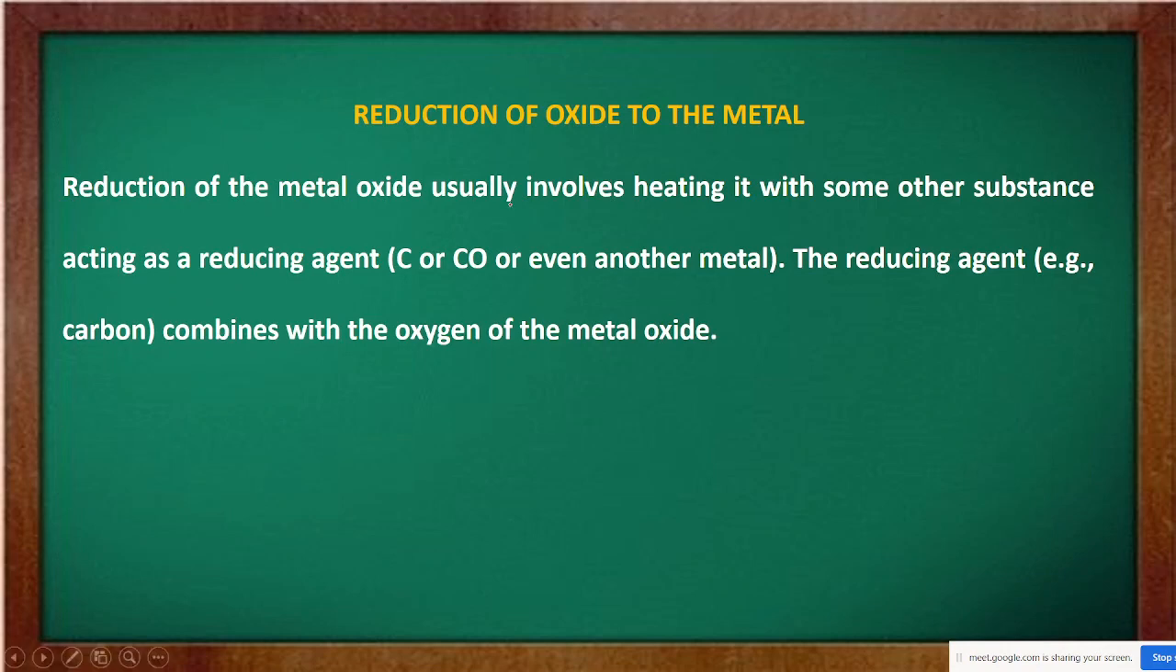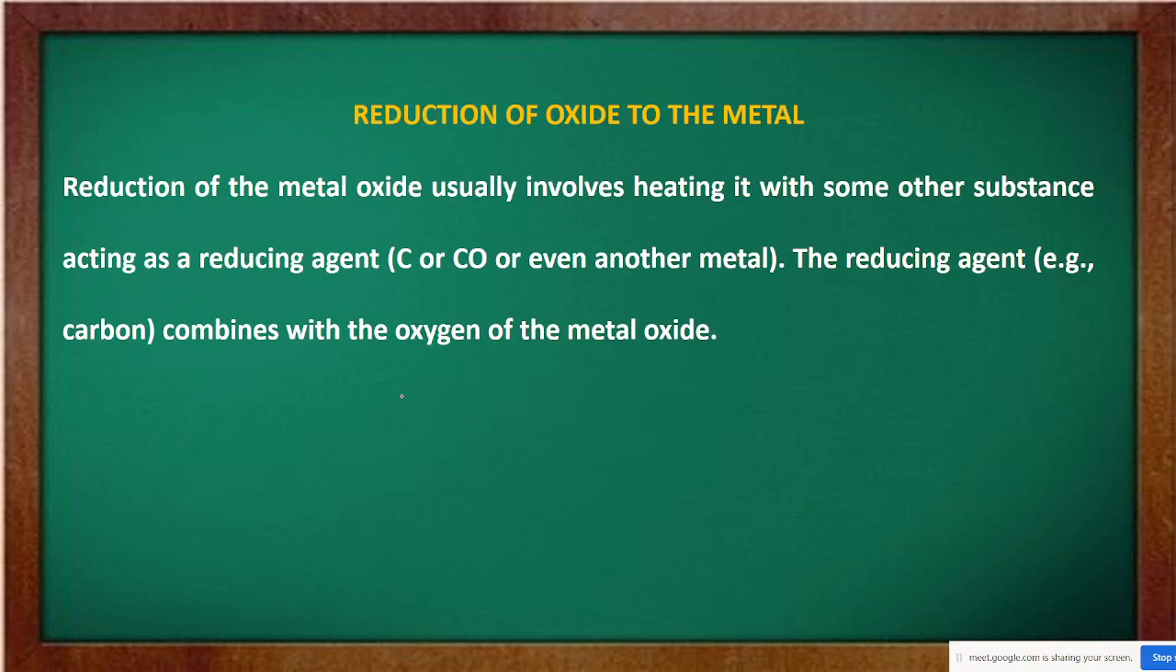देखो, reduction of oxide to metal. Reduction of metal oxide usually involves heating it with some other substance which acts as the reducing agent. Now in the reducing agent, कार्बन और कार्बन मोनोऑक्साइड और इवन सम मेटल्स can be used. जैसे देखो यहाँ पर suppose MO आया है तुम्हारे पास, if you have MO then you can react with carbon, then that oxygen will bind with carbon and this metal you will get in pure state. This metal you will get in your pure state here.